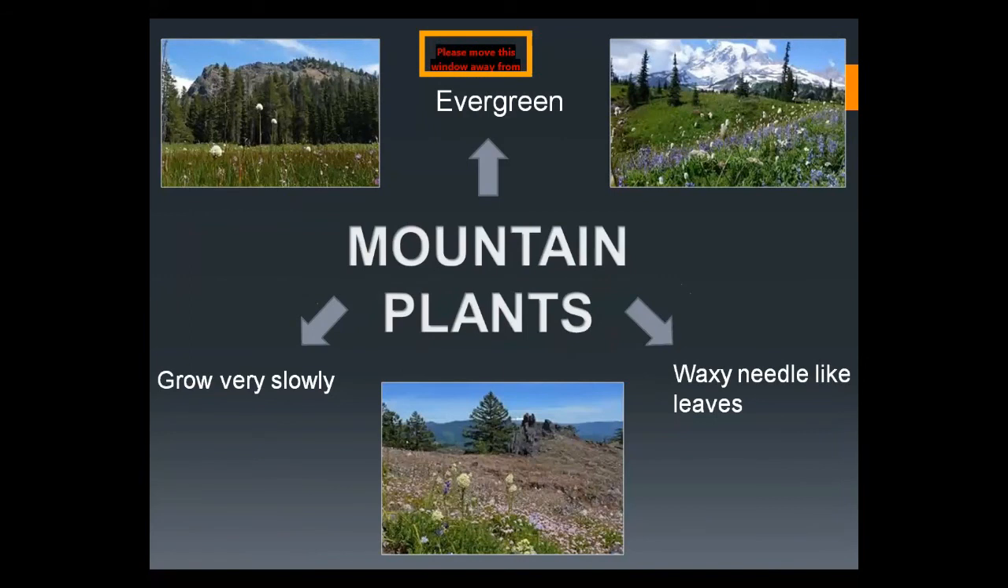The next adaptation is the mountain plants. The mountain plants are evergreen, they grow very slowly, and they have waxy needle-like leaves because at the top of the mountain the quantity of oxygen is low and it is very cold. That's why they grow very slowly, they have needle-like leaves and by this they can survive easily. Their stem is thin, they are very long, and mostly the mountain plants do not have any flower. They belong to gymnosperms.